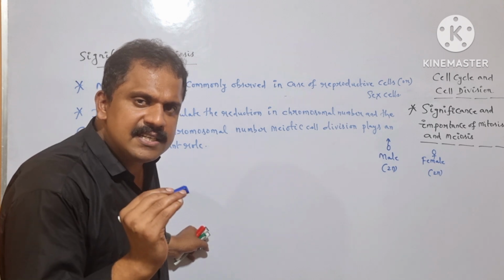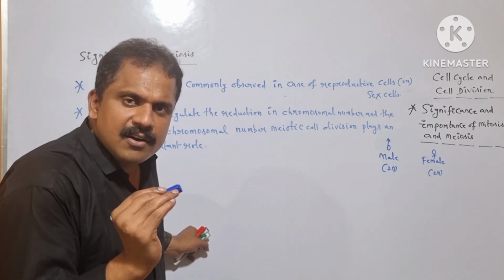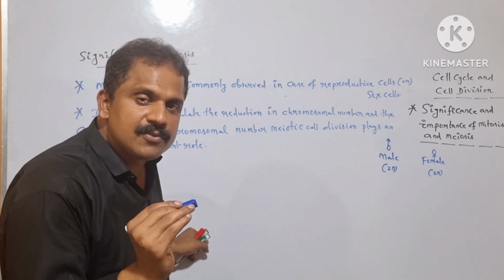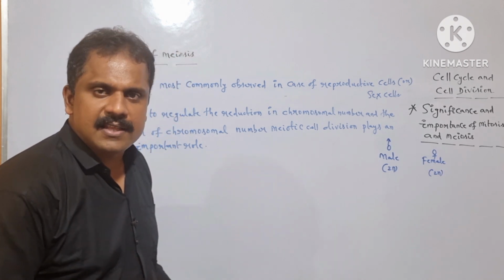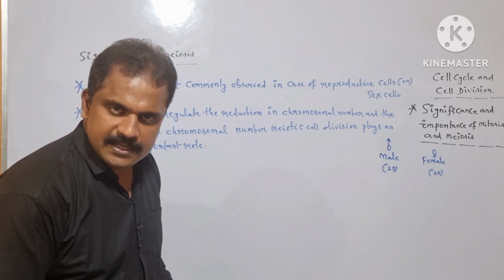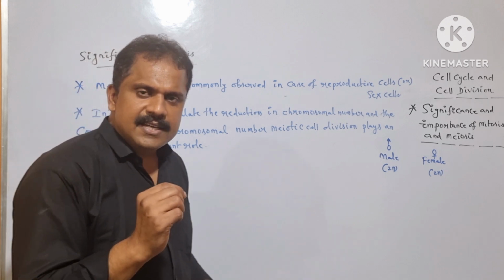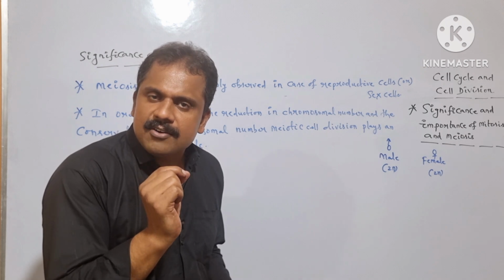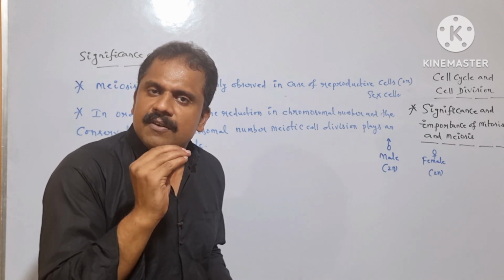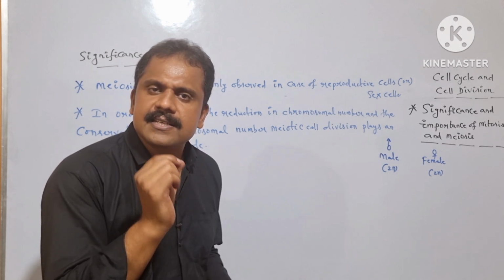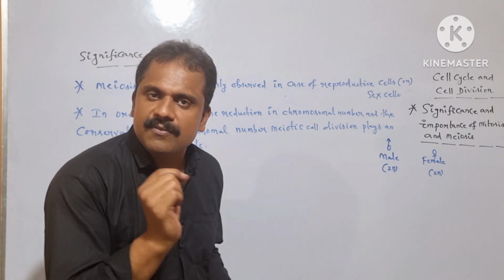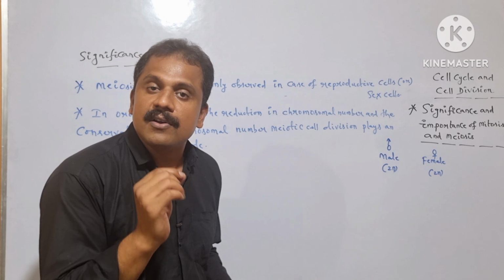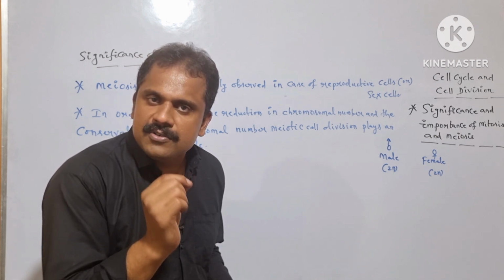Because of the genetic exchange or crossing over in between the non-sister chromatids of homologous chromosomes, there is a chance for the occurrence of genetic variation. And the specific genetic variation plays an important role in regulating the evolution process.